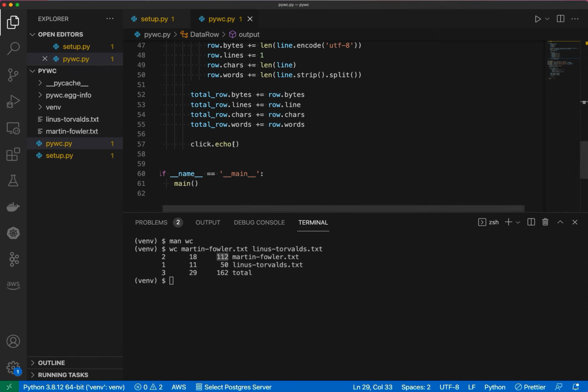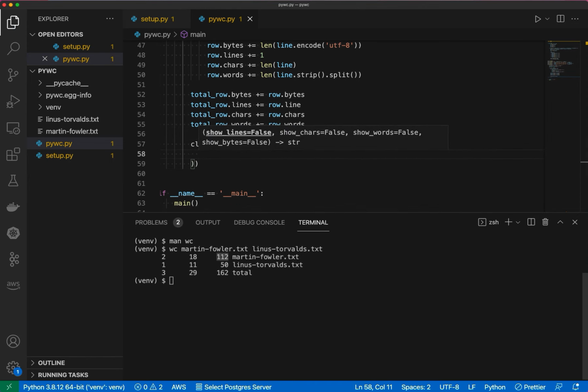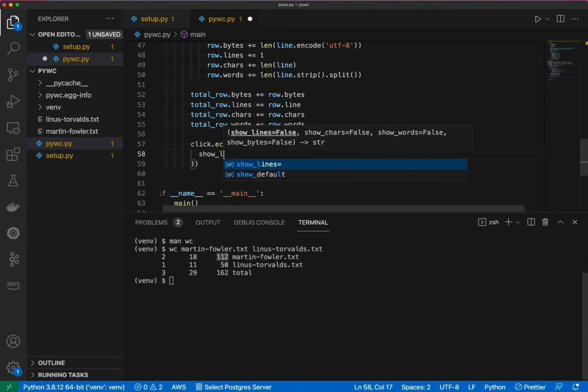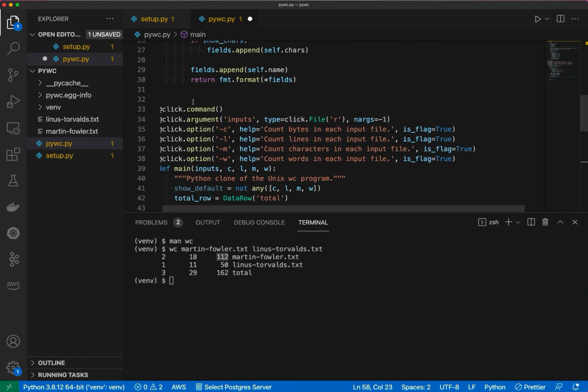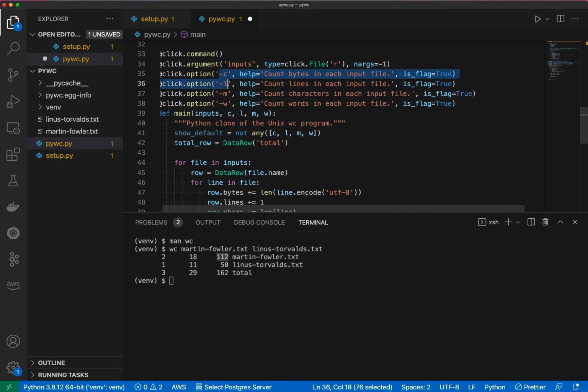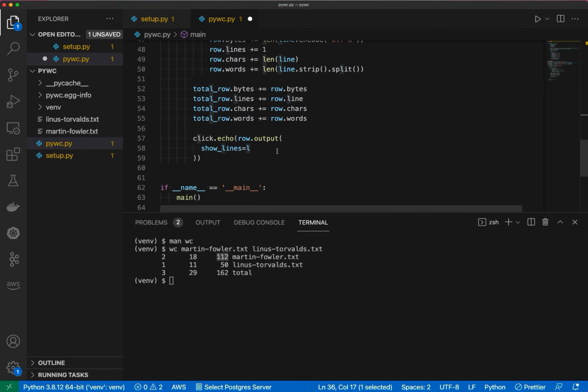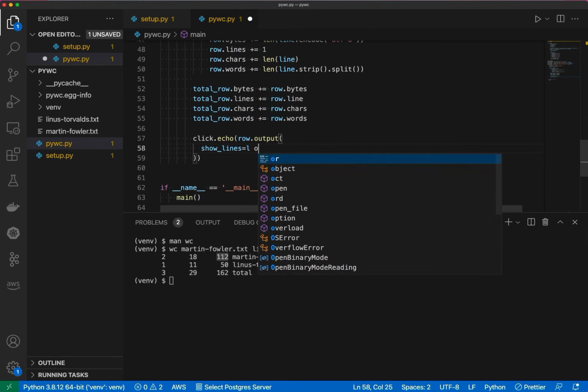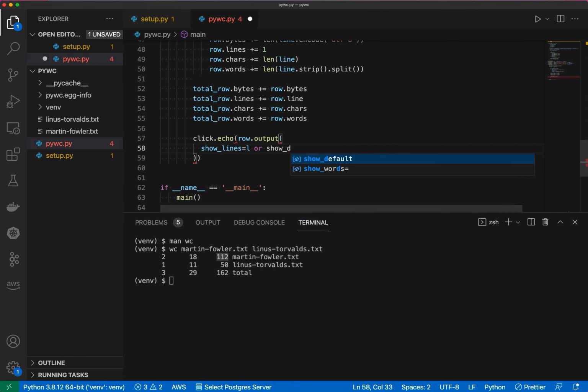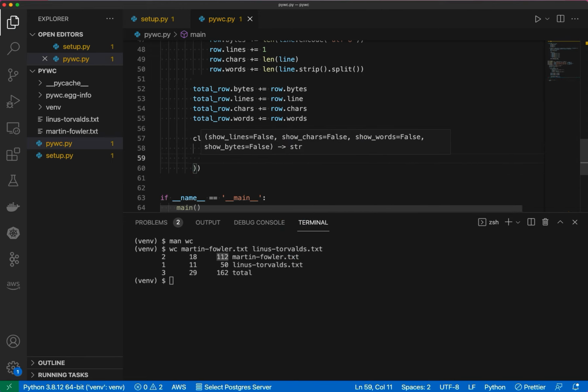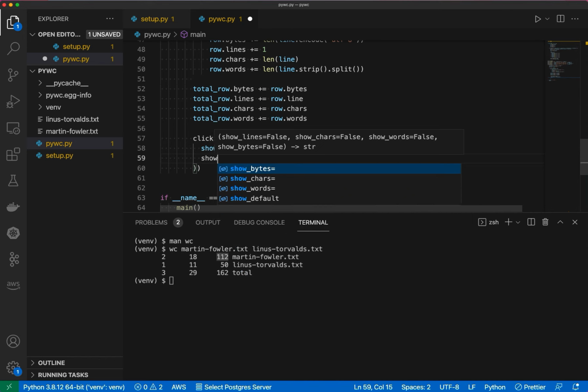Awesome. So let's put that to use. Let's come down here and we'll say row output. And I'm going to make a new line here. And I'm going to say show lines is going to equal L. So from our flag here, L. And so if L is true, or show default. We'll do the same thing with all the other remaining fields.